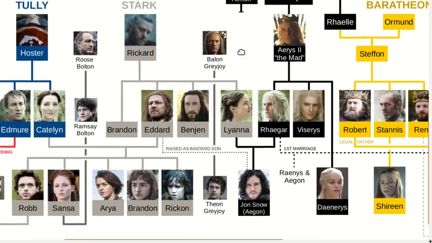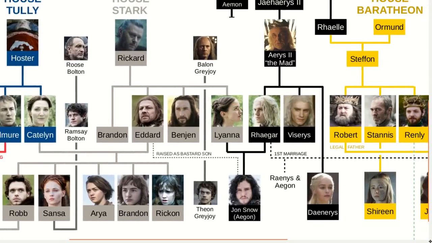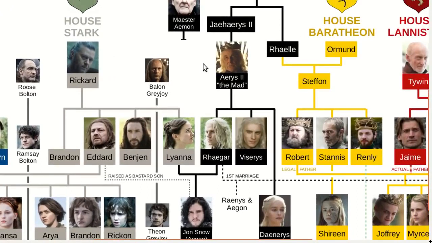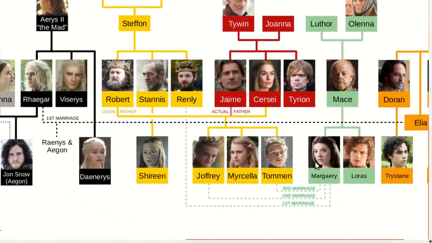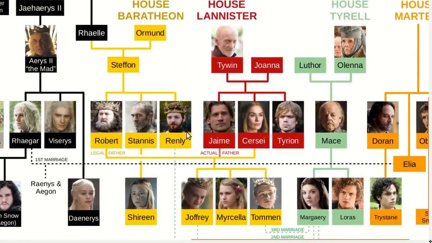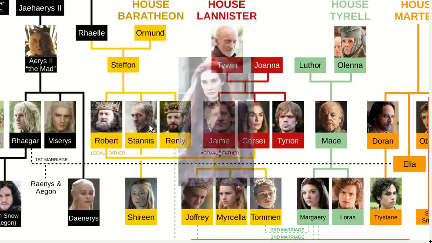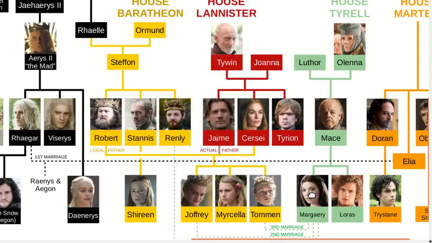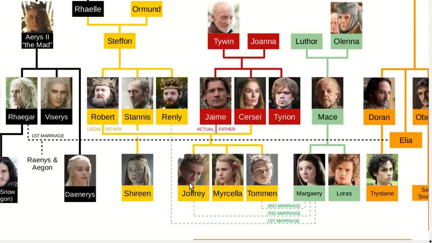Now, I'm not going to go through every event that occurs in the series, because there's simply far too many. I'm only going to concentrate on the ones that relate to the question of who is the rightful king of Westeros. So here are some things that happen next. Renly marries Margaery of House Tyrell, but he's actually gay and his lover is Margaery's brother, Loras. Stannis and Renly get ready to fight one another when Renly is killed by a priestess working for Stannis. That leaves 4 kings. His widow Margaery then becomes engaged to Joffrey.